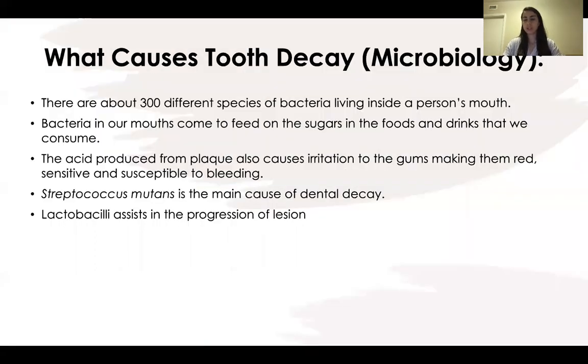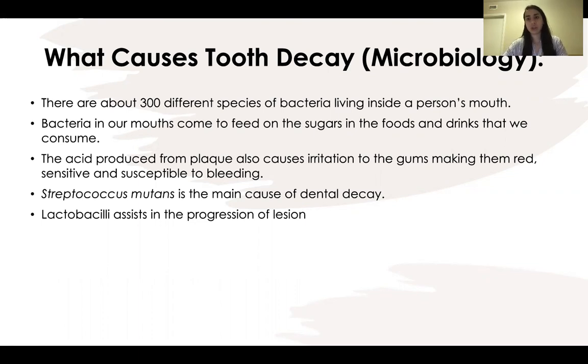So, what causes tooth decay from a microbiology perspective? There are about 300 different species of bacteria living inside a person's mouth. Bacteria in our mouth feed on the sugars in the food and drinks that we consume. This is how they attain the nutrients needed to grow. As bacteria grow in the mouth, they produce waste as well, in the form of a biofilm known as dental plaque. Dental plaque that forms on the teeth actually helps the bacteria stick to the tooth much longer. The bacteria eventually make acids and wear down the tooth and enamel, causing cavities.